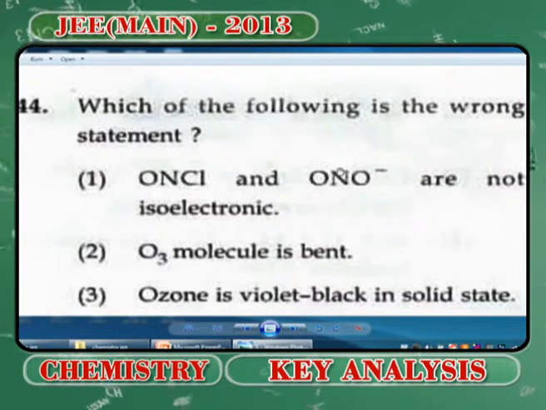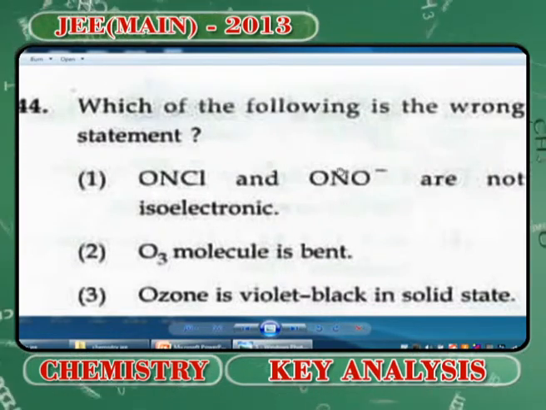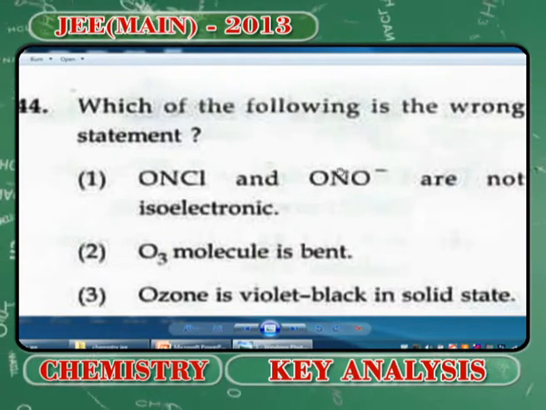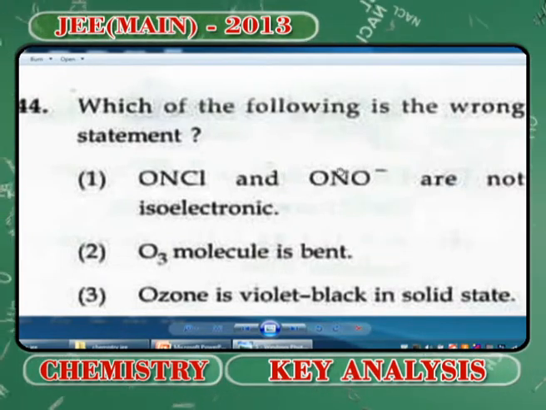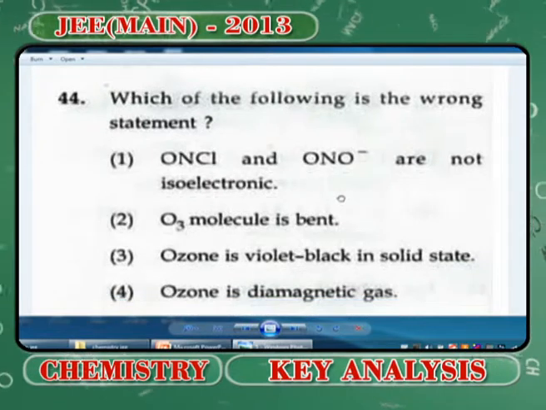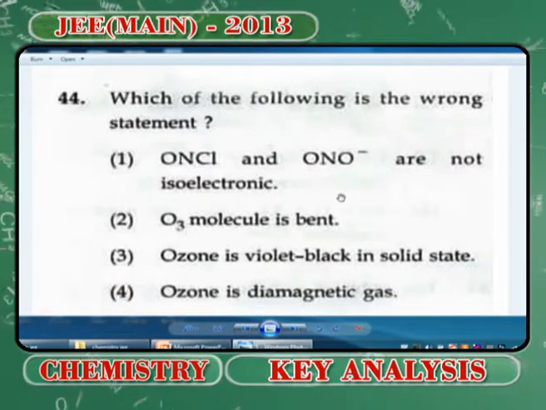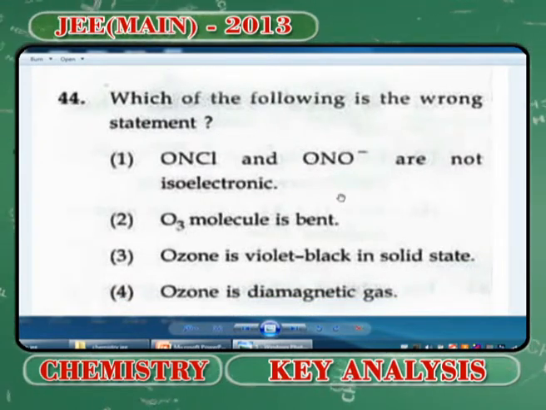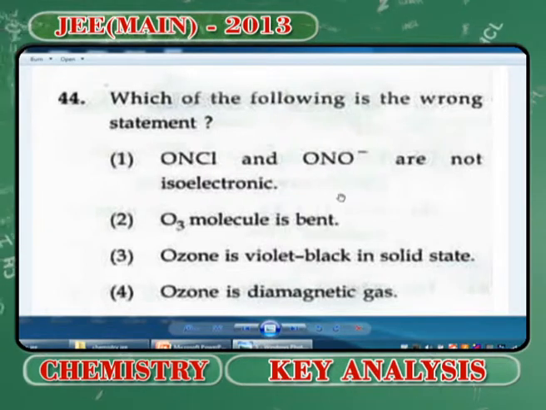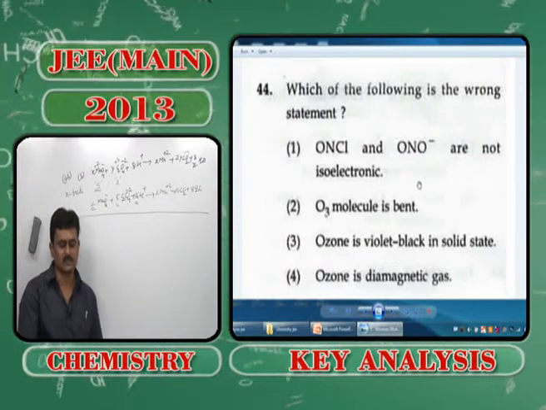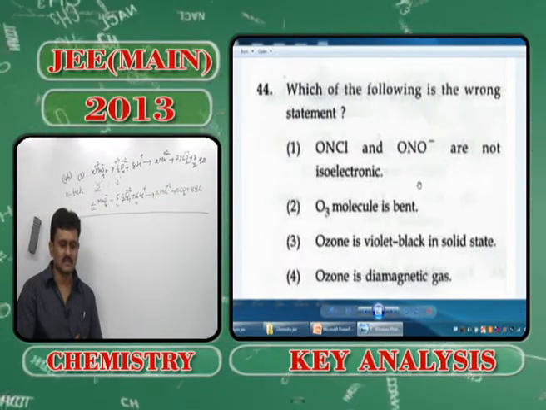So, 44, which of the following is the wrong statement? You can see it is given NOCl and NO2 minus are not isoelectronic. Obviously, they are not isoelectronic. You can see NOCl has 7 plus 8 plus 17, that is 32 electrons, whereas NO2 minus does not have that many.